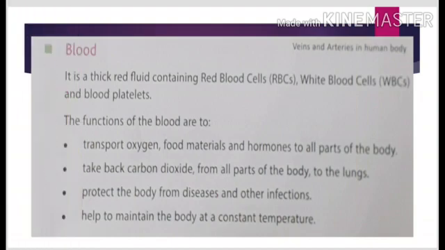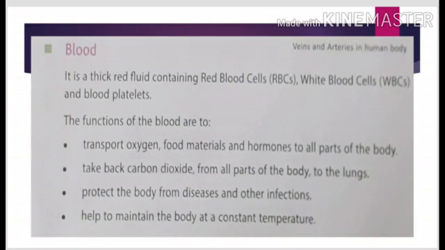This is all about the two important parts of our circulatory system, that are heart and blood vessels. Now we are going to discuss about the third and important part, that is blood. What is blood? Blood is a red fluid which consists of three major parts, that are RBC यानी कि red blood cells, WBCs white blood cells, and blood platelets.